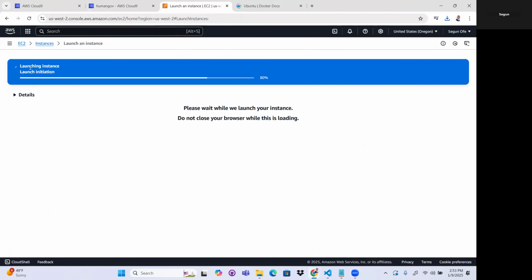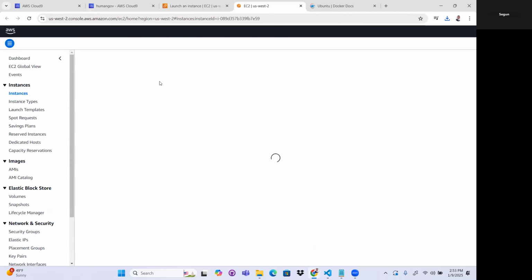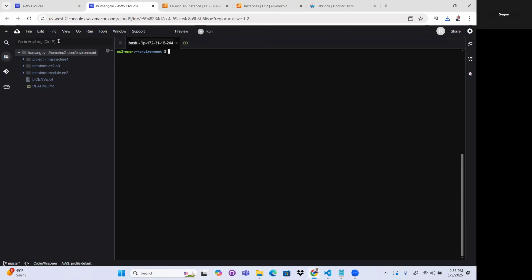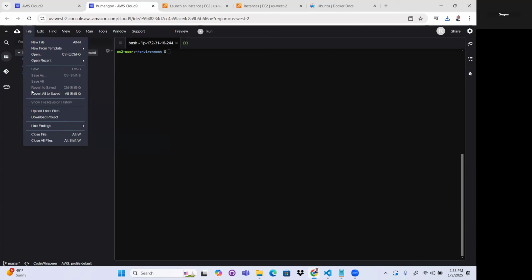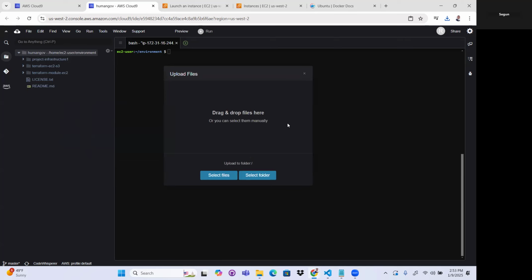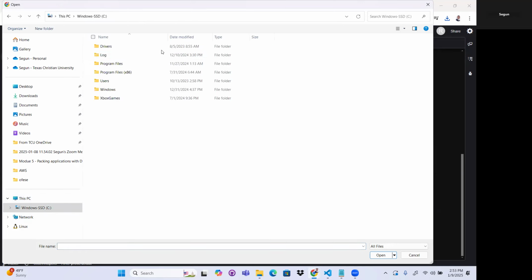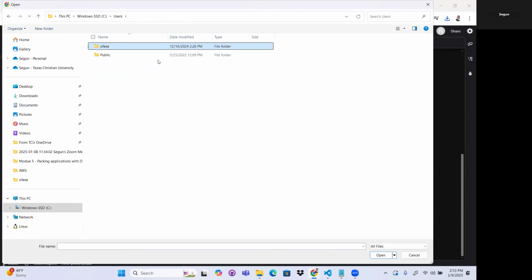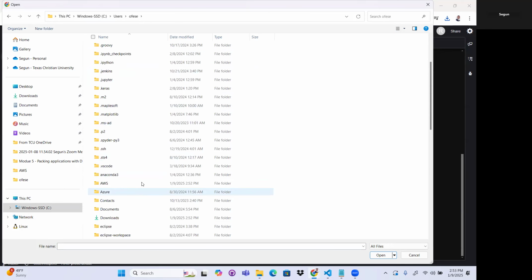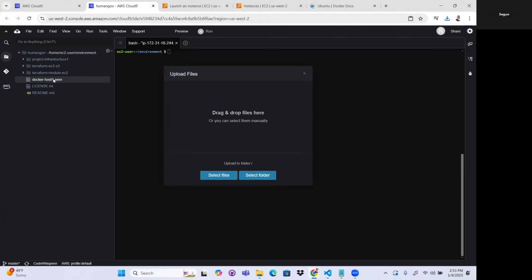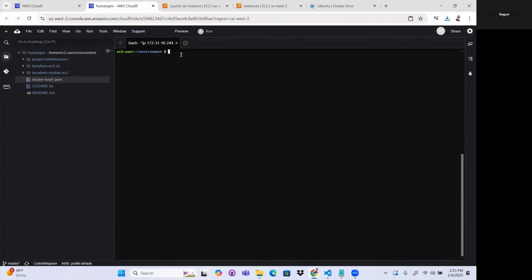So I need to connect remotely on this instance, right? So let me click on this. So this is it, right? I need to connect remotely. So to connect remotely, the first thing I need to do is come to File, then I need to upload local file. So select File. So I'll come here to where I saved the key, right? This is under AWS. So this is it here. So I'll click on this, then I'll click on Open. So the file is here, right?